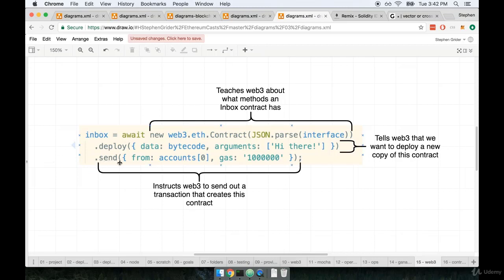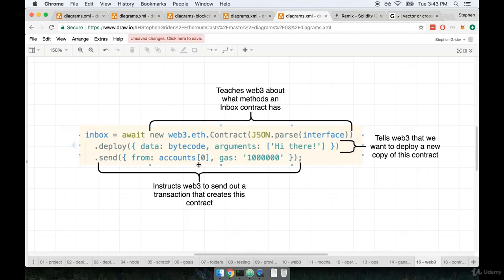It's the send method that actually triggers the communication from Web3 off to the network. The send function takes both a from property, which is the account that is being used to create the contract, and then the gas property, which we had described a couple of videos ago. So this is pretty verbose, but this is what goes into the creation of a deployed contract.